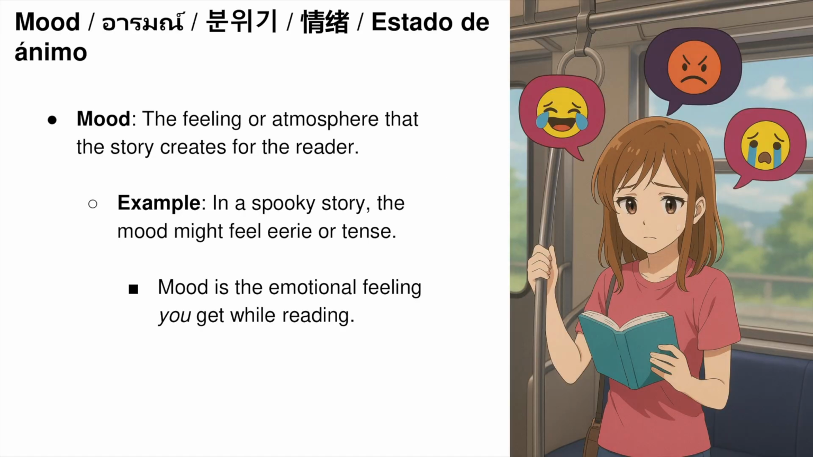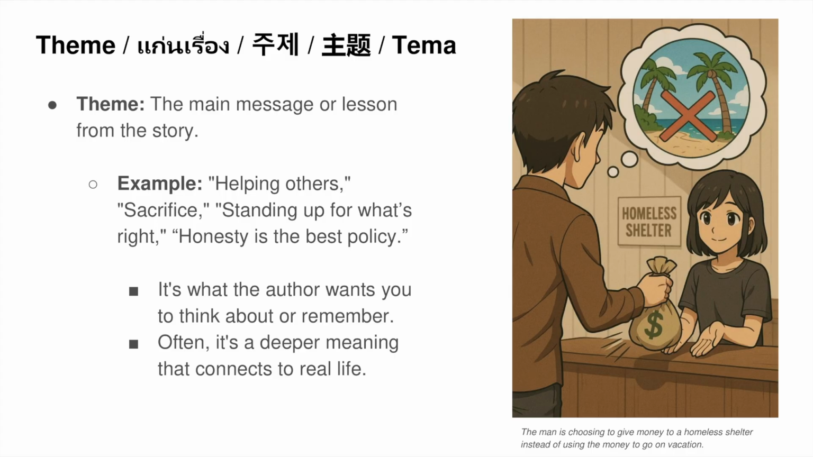Elements of literature. Mood. Mood is the overall feeling a story creates. When the garden is trapped in winter, the mood feels bleak and lonely. When spring bursts back, the mood shifts to joyful celebration. Theme. Theme is the big life lesson. The Selfish Giant teaches that selfishness breeds loneliness, but kindness brings warmth and community.